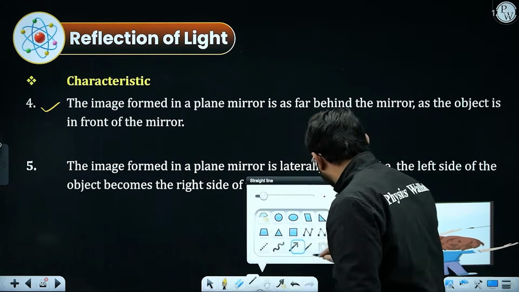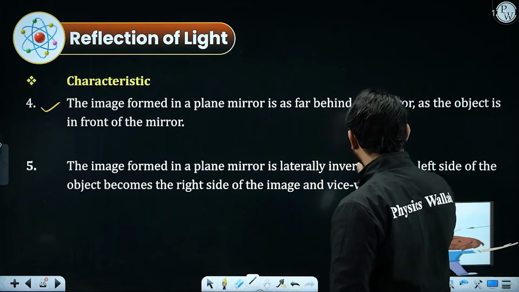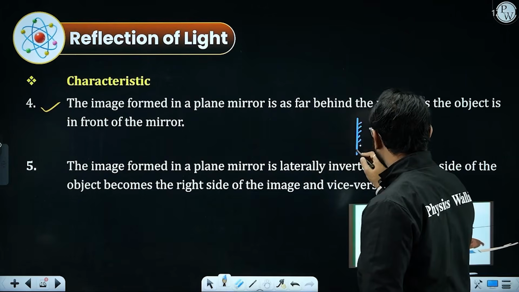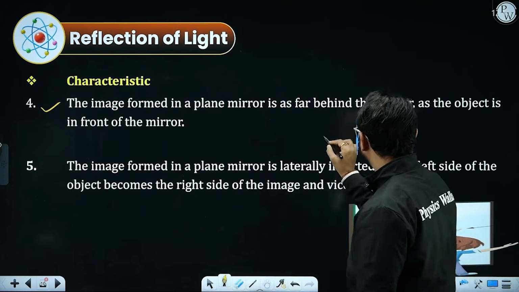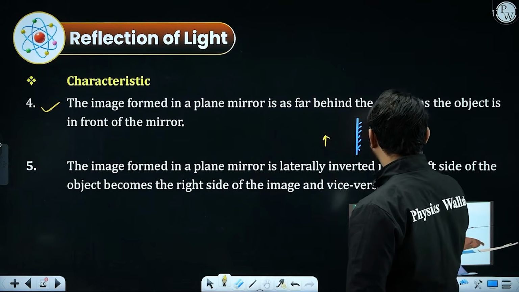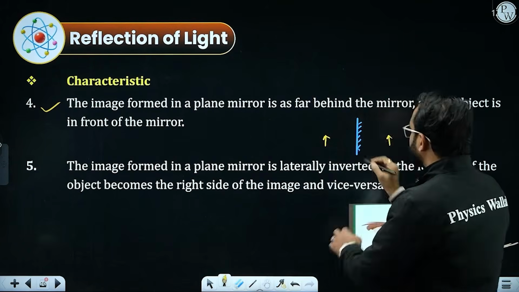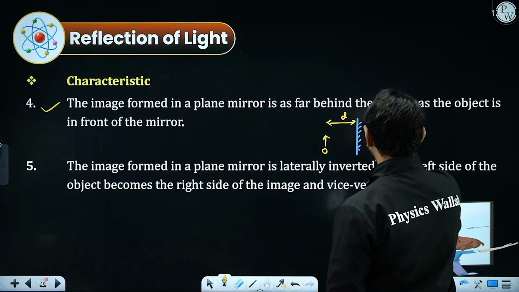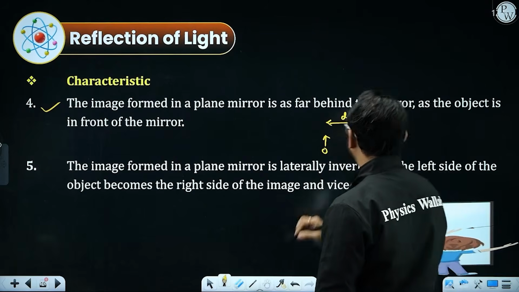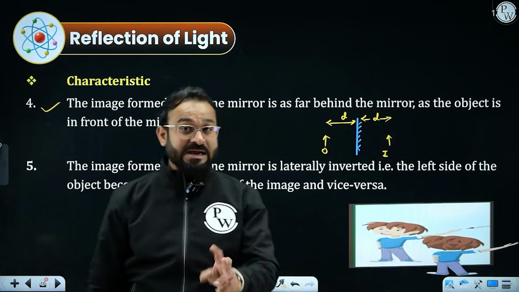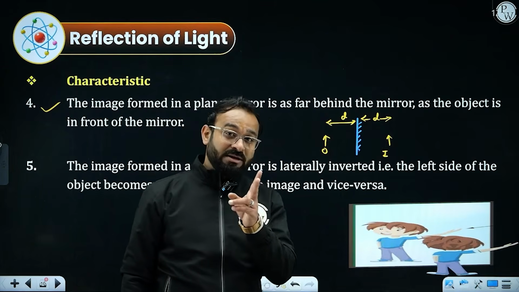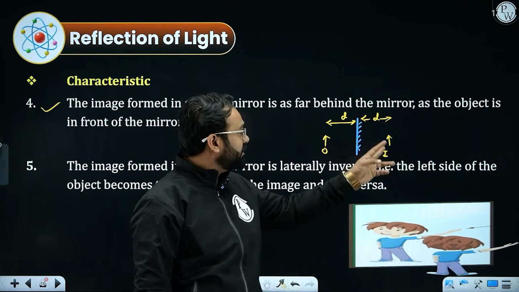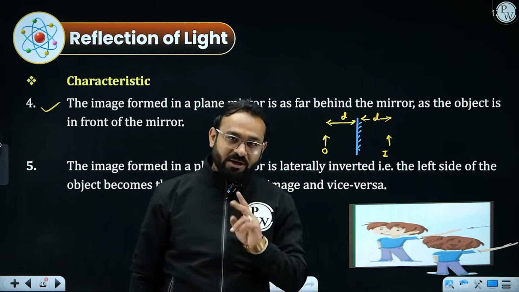If you need to observe this, this is how you see yourself. For example, if this is my plane mirror and I'm drawing an object here, you will be getting the image exactly opposite. The distance between the plane mirror and the object and the distance between the plane mirror and the image will be equal to each other. If they are standing d distance apart, the distance of the object from the plane mirror will be equal to the distance of the image from the plane mirror.